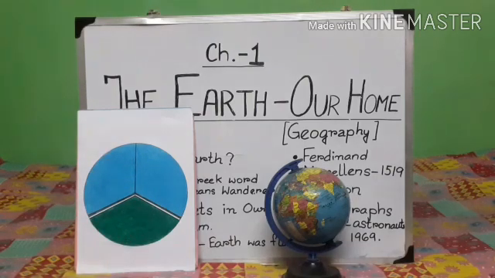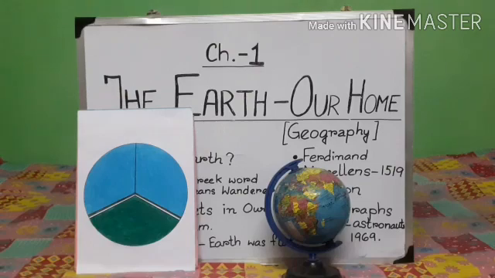Understood? It is surrounded by a thick layer of air extending up to a height of about 400 km. Above this layer, the outermost region of the atmosphere is called exosphere.